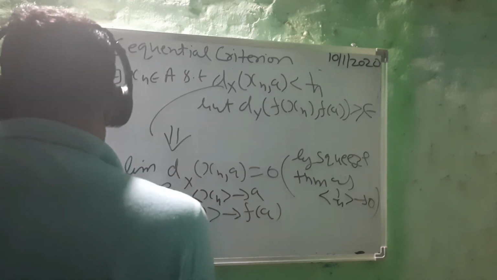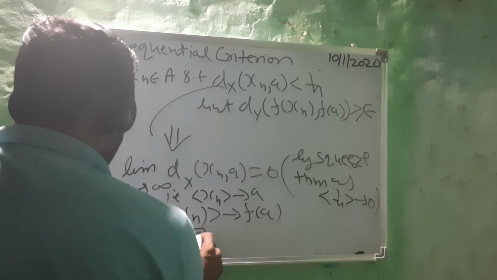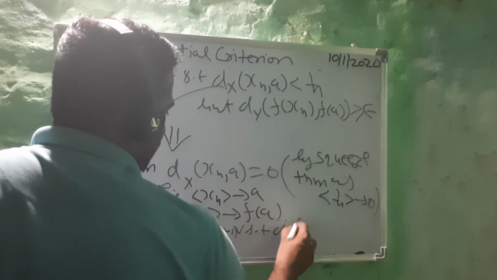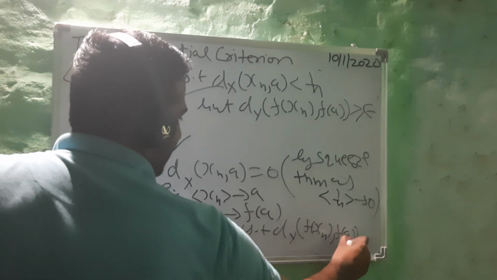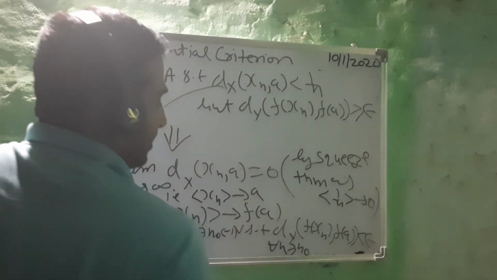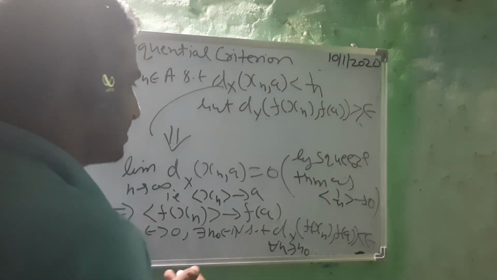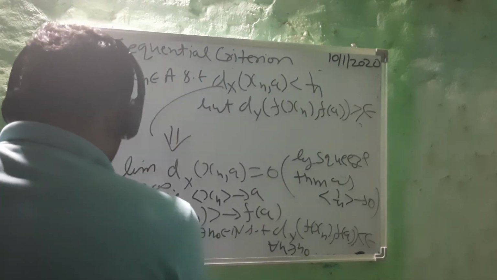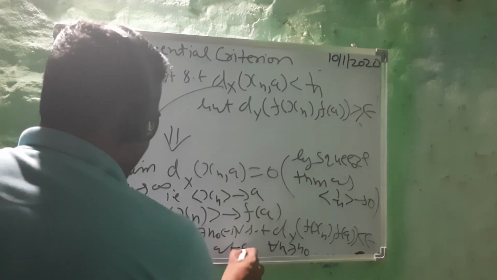And what will this mean? Please write down. Corresponding to epsilon greater than 0, there exists a natural number n0 such that the distance of f(xn) and f(a) is strictly less than epsilon. And this is a contradiction to this fact. Hence, our assumption is wrong. So f is continuous. Therefore, f is continuous at a.